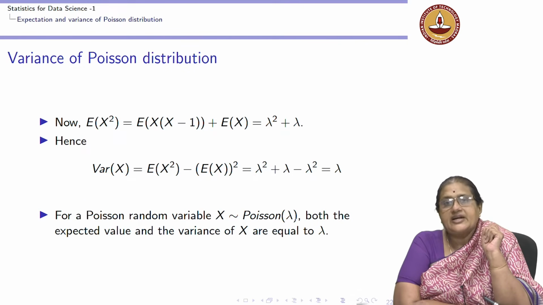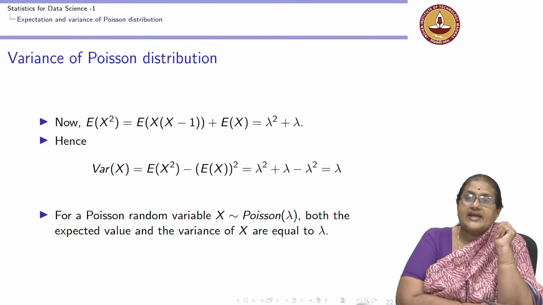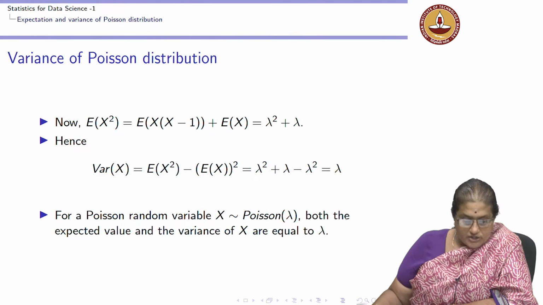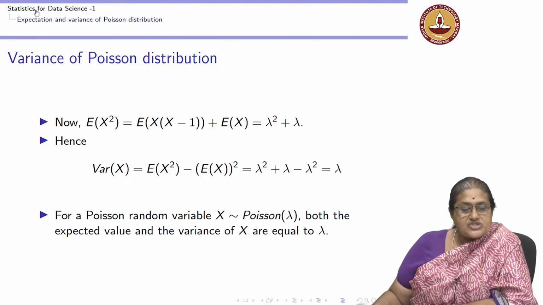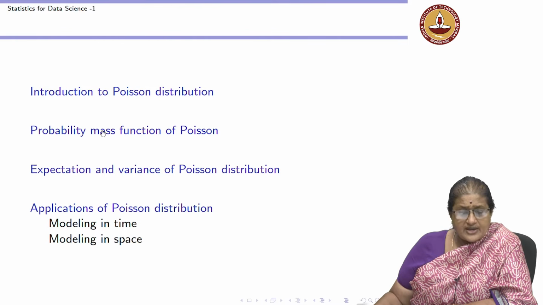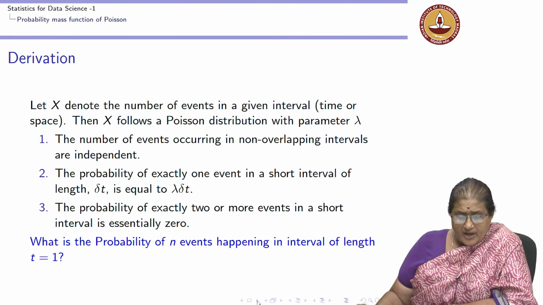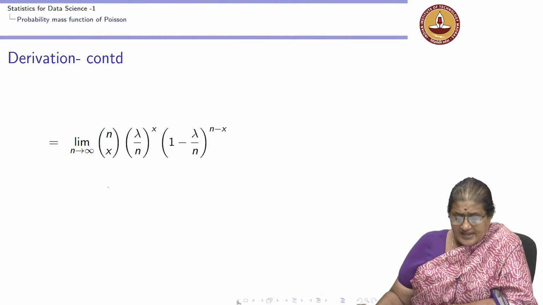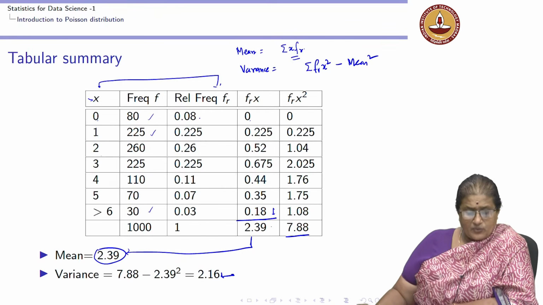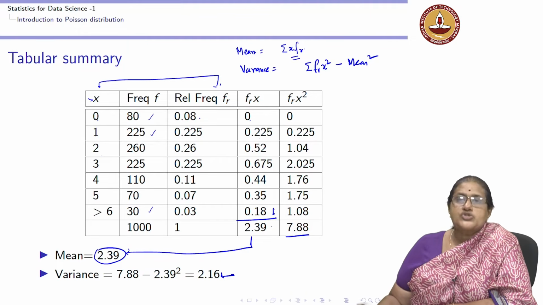Suppose I get a discrete distribution which exhibits the same mean and the variance, then I can perhaps think of modeling it as a Poisson distribution. That's something we saw in our example when we derived the mass function: the mean was 2.39 and the variance was 2.16, which are almost close to each other.